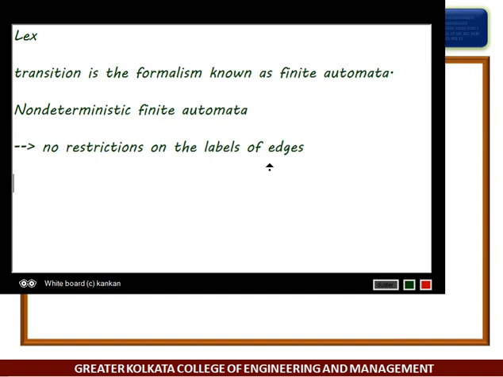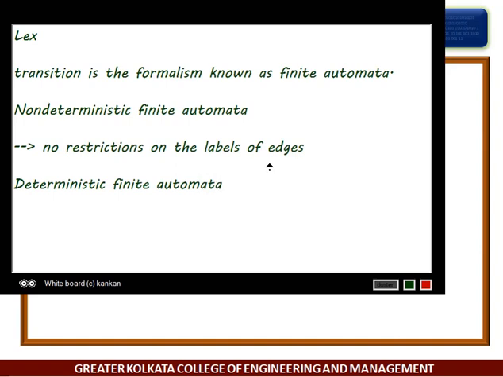Next one is deterministic finite automata.